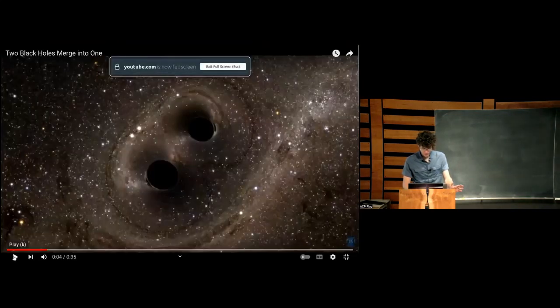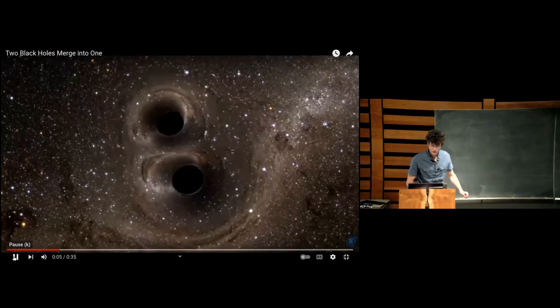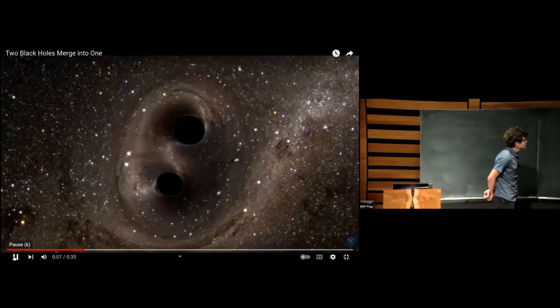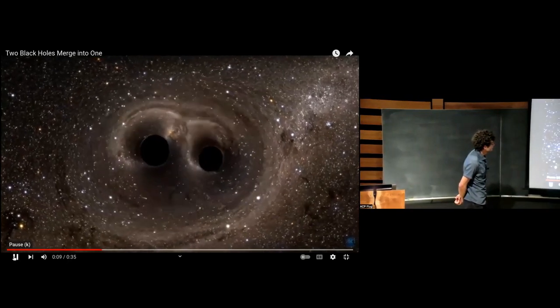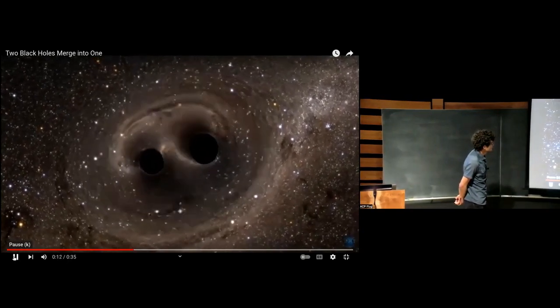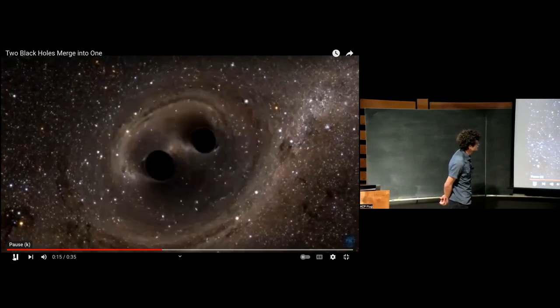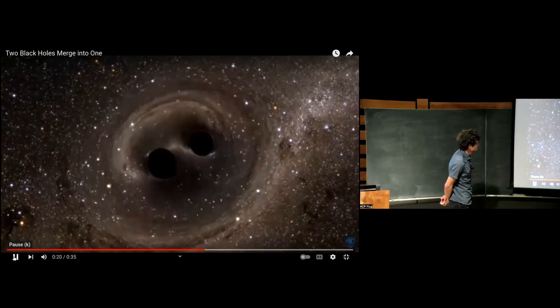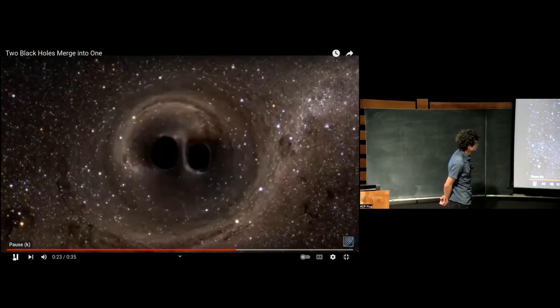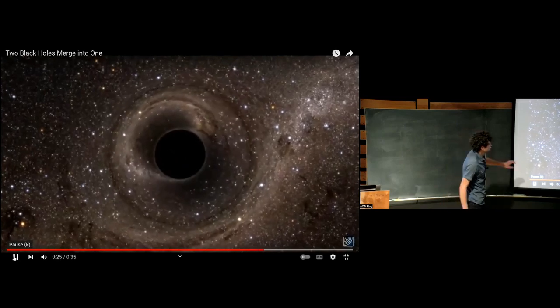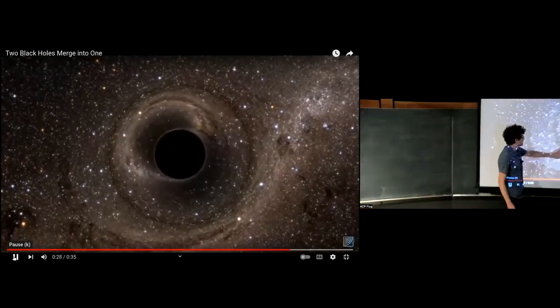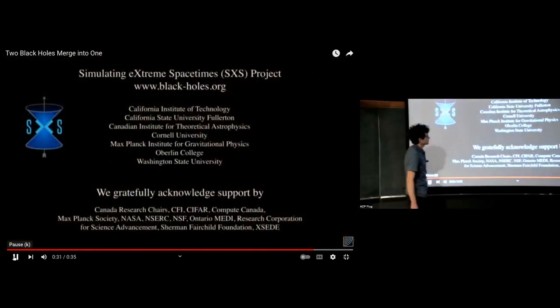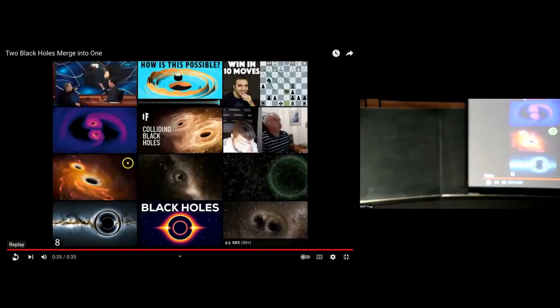This is a simulation of what that might look like. These two black holes that we start with are kind of orbiting around each other, gradually getting closer, and the process kind of speeds up as they get closer to merging. Then finally, the two horizons merge into one horizon, end up with one black hole and a little bit of radiation going off, flying away from this merger of the two black holes.